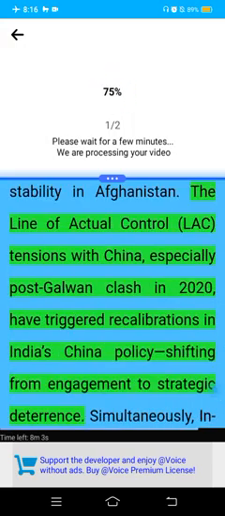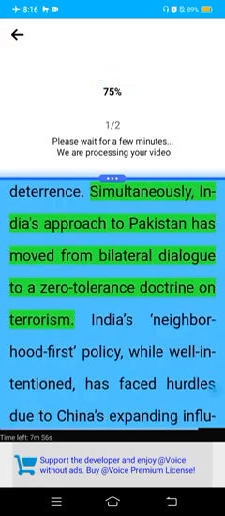The Line of Control tensions with China, especially post-Galwan clash in 2020, have triggered recalibrations in India's China policy, shifting from engagement to strategic deterrence. Simultaneously, India's approach to Pakistan has moved from bilateral dialogue to a zero-tolerance doctrine on terrorism.